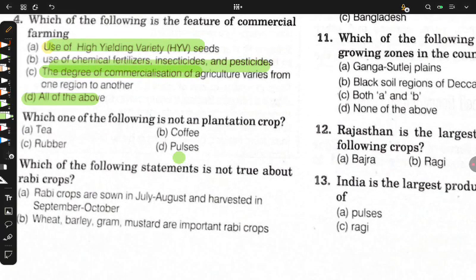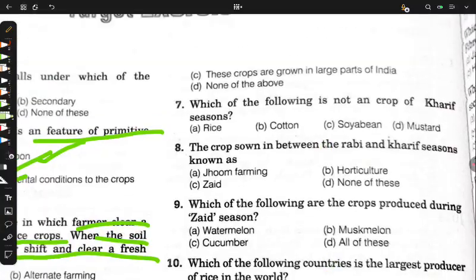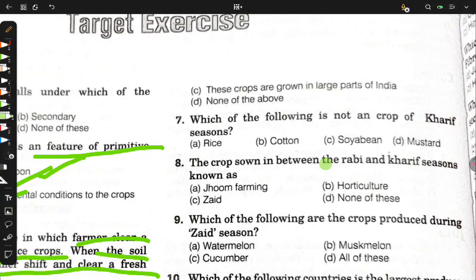The following is not a plantation crop. Take your time. Rubber. The following is not true about rabi crops. Rabi crops are sown in July to August and harvested in September to October. I don't think so. It's wrong. Now, wheat, barley, gram, mustard are important rabi crops. Also true. These crops are grown in large parts of the country. True as well. So D will be the correct option.